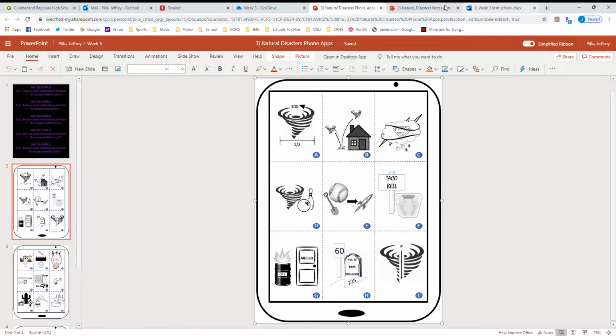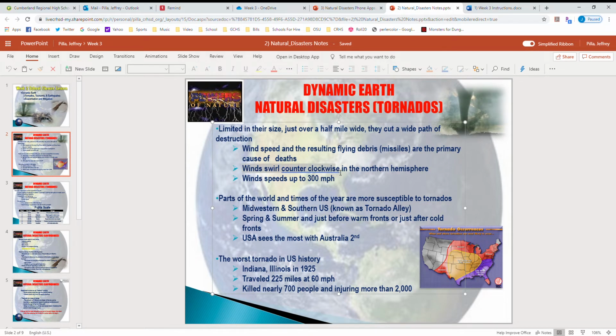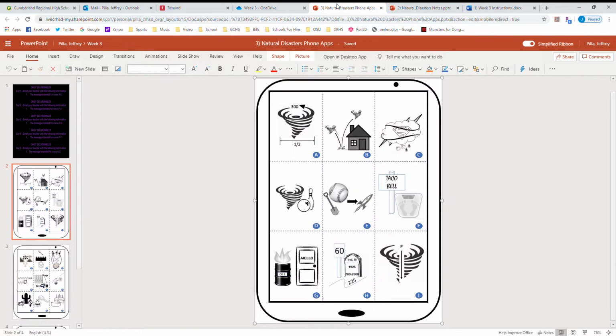So let's see in the notes, because what you're going to be doing is every time you're looking at a picture, you're trying to figure out what in the notes is being described. Each picture tells you something about what's in the notes, okay? So let's go look at the notes. We're going to try to see if we can find anything about the direction of tornadoes. And look at this. Wind swirls counterclockwise in the northern hemisphere. So this arrow is telling me that tornadoes in the northern hemisphere spin counterclockwise. So that's our first fact shown in this picture, okay?